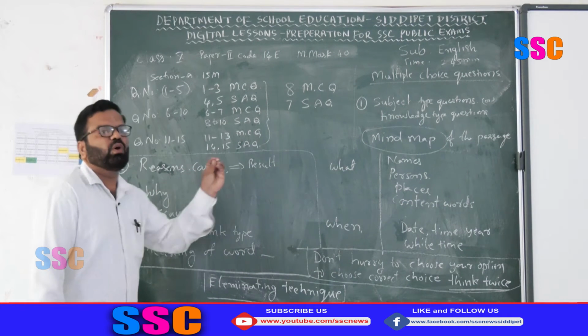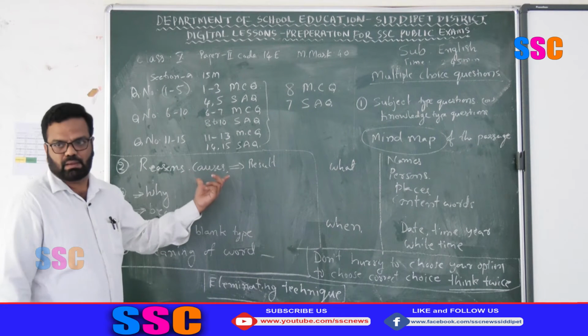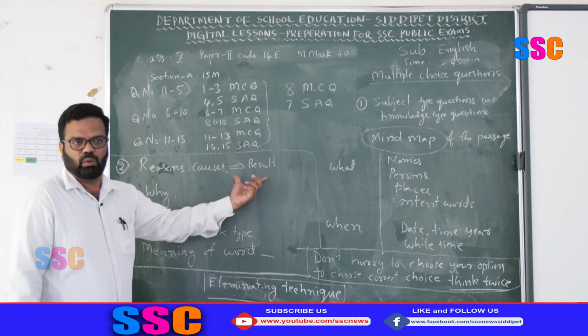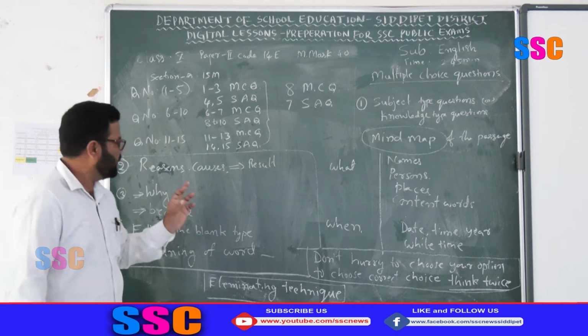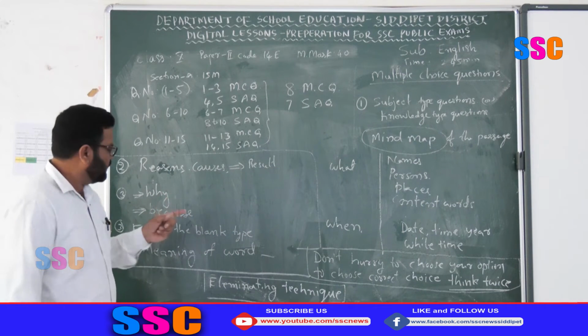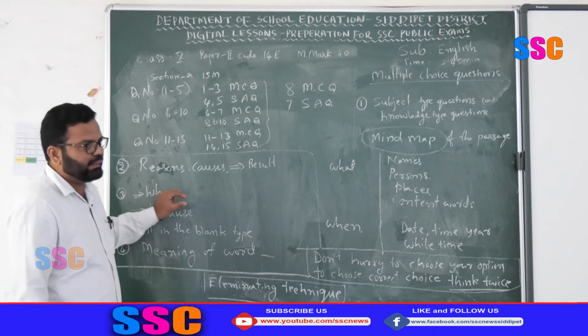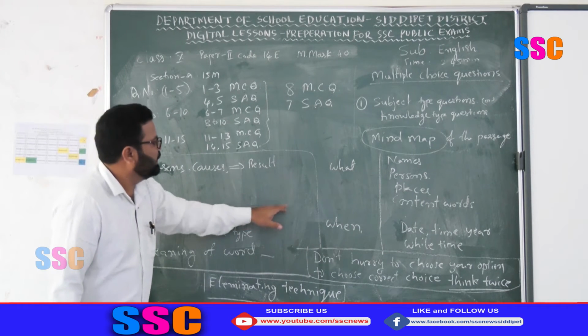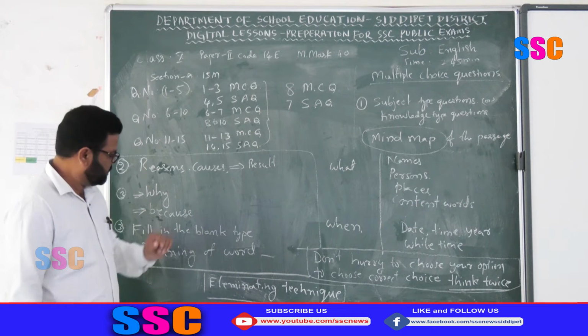Then there are some more difficult questions. Those are reasons, causes, results, which you may find in the passage in your mind map. Then 'why' questions, or where the sentence ends with 'because' and then a dash. Then fill in the blanks type questions.